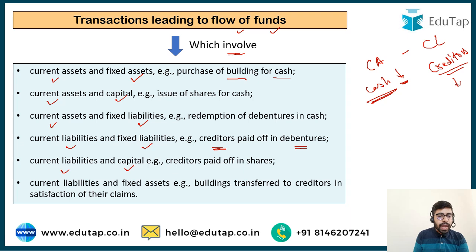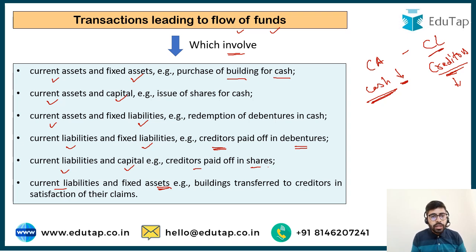Current liabilities and capital. So you pay the creditors off with shares. Current liability and fixed liability. So this is what we have, current liability and fixed asset. So in this particular case, we are repaying our creditors by giving them a fixed asset. So we had to pay some amount to our supplier of material and we paid the supplier by giving him a piece of furniture, by giving him the building we own. So if we are doing this kind of thing, current liabilities are decreasing and accordingly the working capital is going to change.